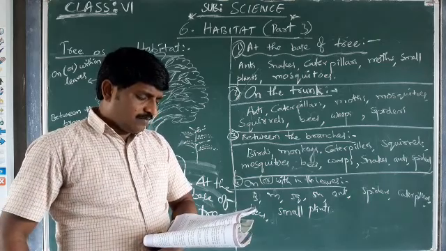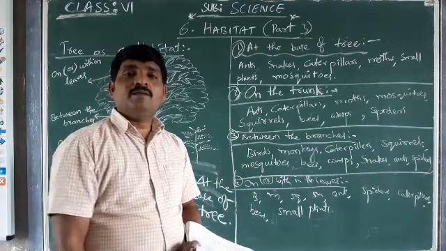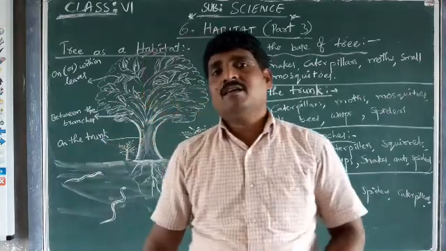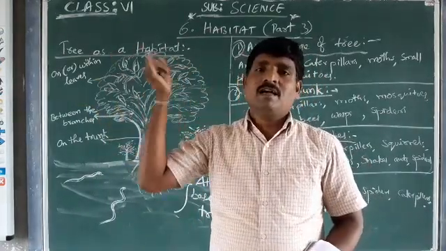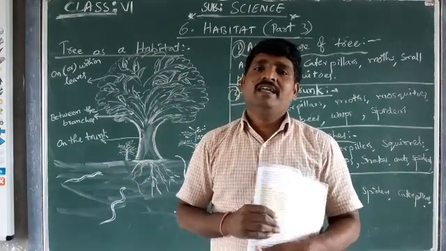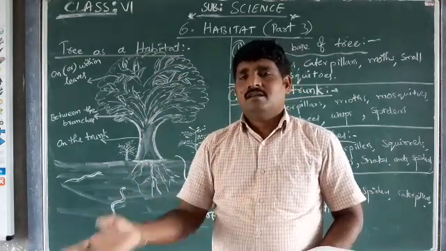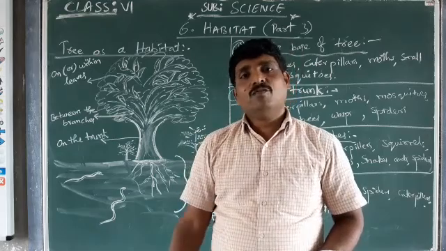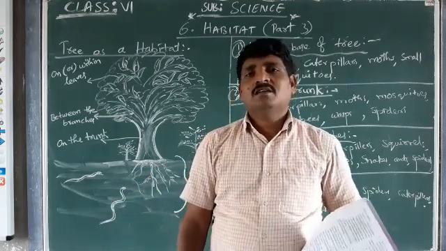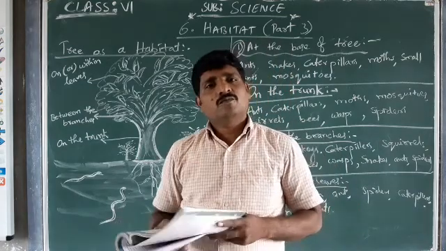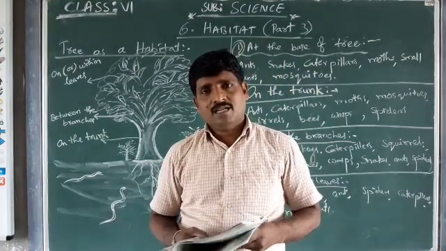Some birds come to give feed to their children, and then go. Squirrels come and roam here and there. Monkeys come and go. Snakes also come and go, depending on their requirement.